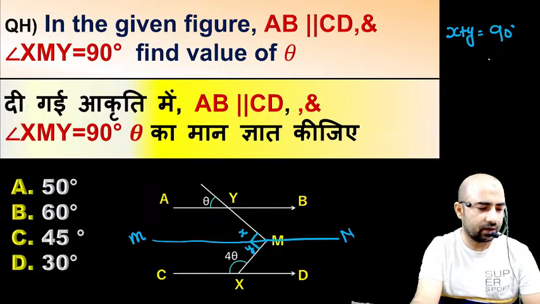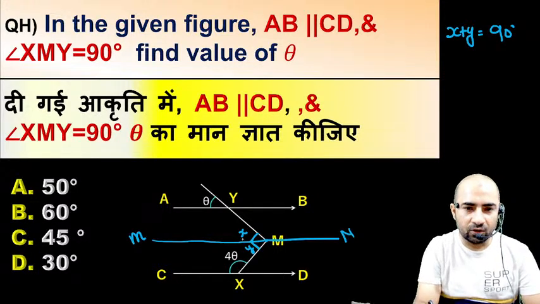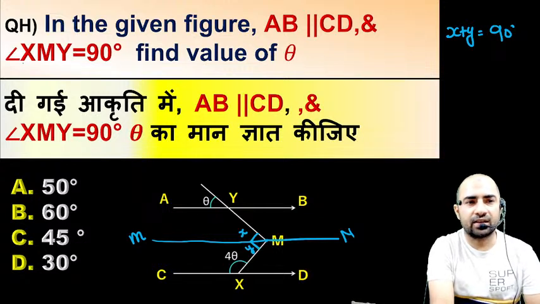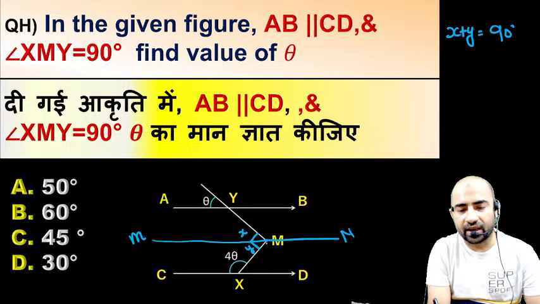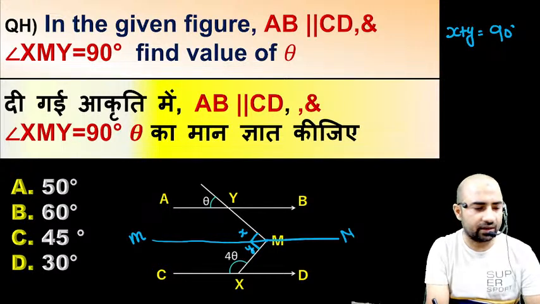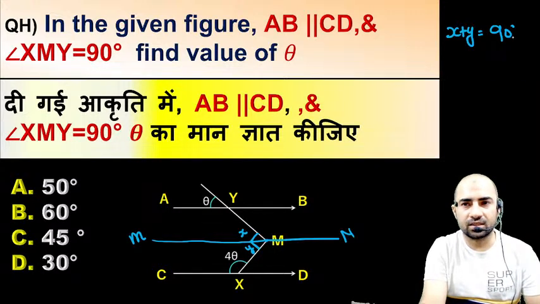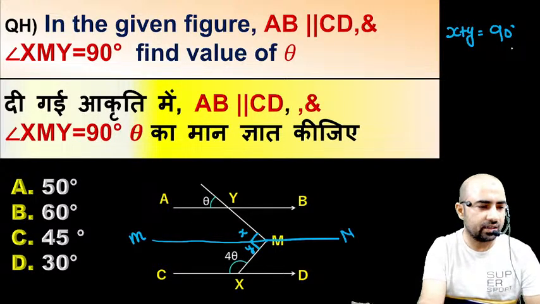This x plus y is 90 degree. Is this okay, Manisha and Ruma? Hi Kishore Jyoti. It is given that the angle XMY is 90 degree, and now we have divided this angle into two parts, x and y, and the value of x plus y is 90 degree. X plus y is 90, yes or no guys? X plus y is 90 degree.